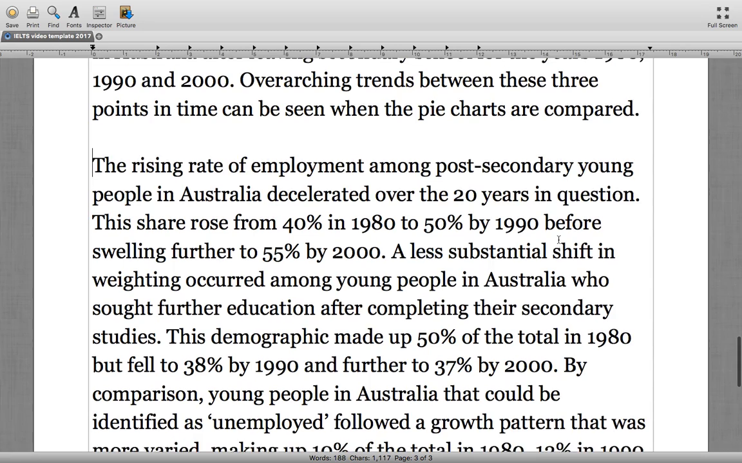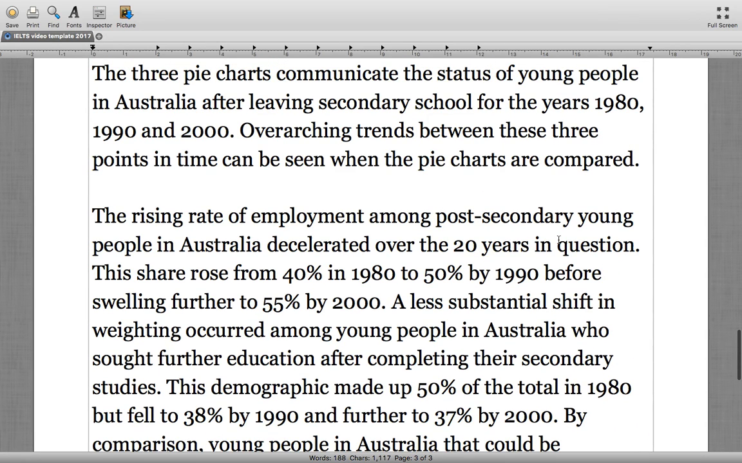So let's read the response from the beginning. Note the way that the different sentences connect together, the way that we are comparing not only the different shares that we see in the pie charts, but also the trends that each different demographic of people produces. Okay, so the pie charts communicate the status of young people in Australia after leaving secondary school for the years 1980, 1990, and 2000. Overarching trends between these three points in time can be seen when the pie charts are compared. The rising rate of employment among post-secondary young people in Australia decelerated over the 20 years in question.